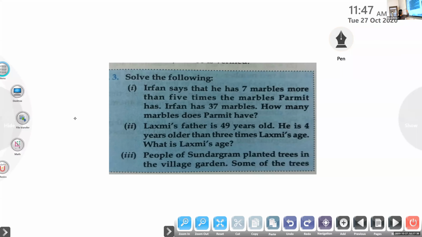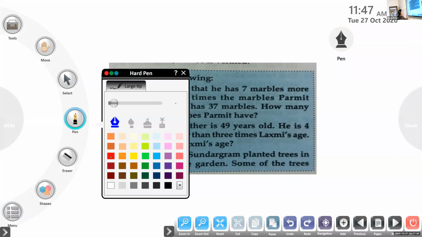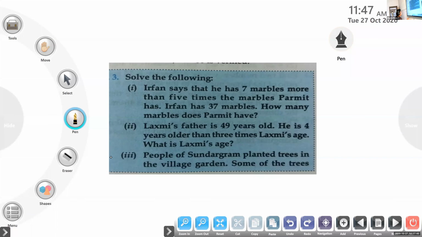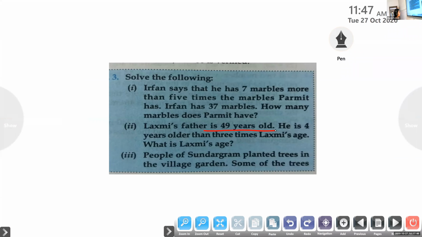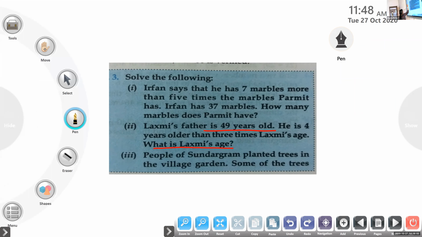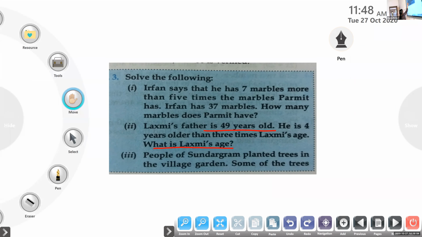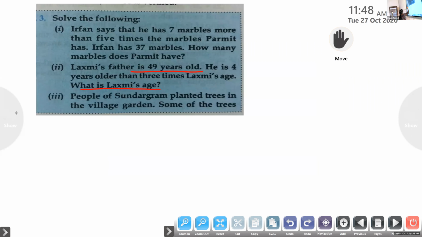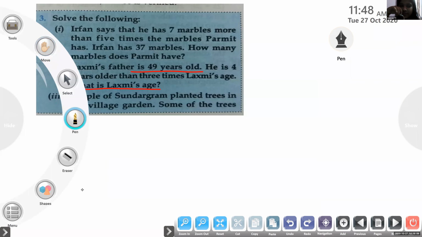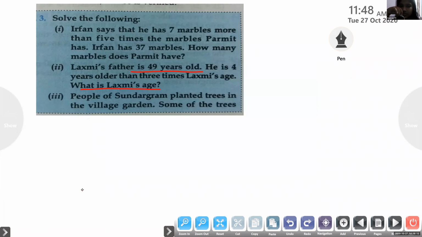Next question is: Lakshmi's father's age is 49. He is 4 years older than 3 times Lakshmi's age. What is Lakshmi's age? What is the question? Lakshmi's age is the question, so first, let Lakshmi's age be x. Then 4 plus 3x is equal to 49.